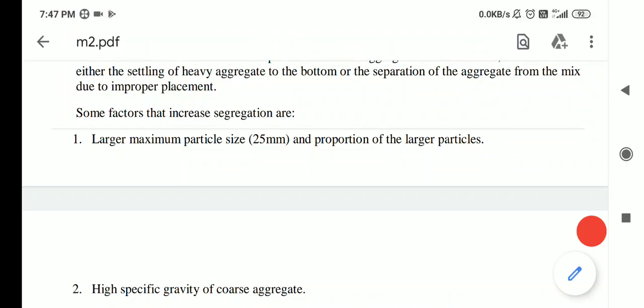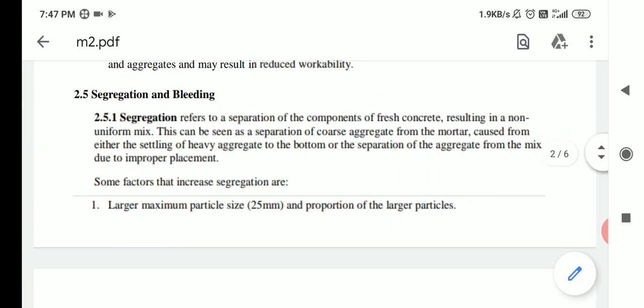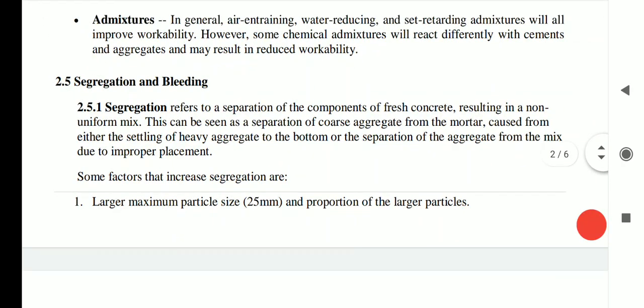Segregation is the separation of the ingredients present in a concrete. Whatever ingredients are present in a concrete, like sand, coarse aggregate and cement, they will separate from each other; they will not bind. So this separation of each of the particles present in a concrete is called segregation. Why does it occur? It occurs because the gradation of the particles is not done. Then the heavier coarse aggregate will remain on one side, the sand on another side, and the cement on another side. They will not bind each other and this causes segregation.